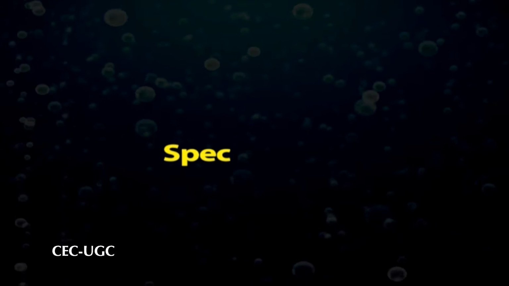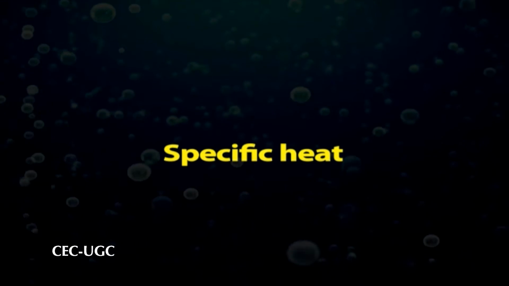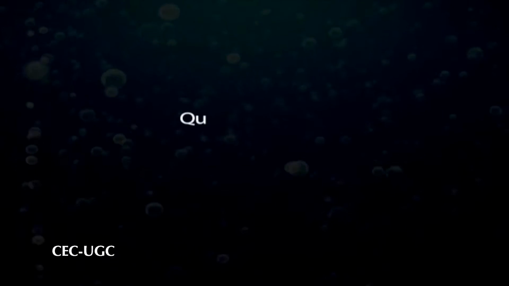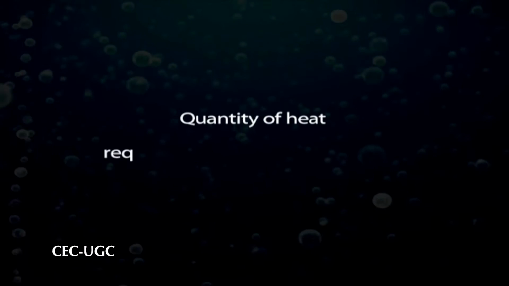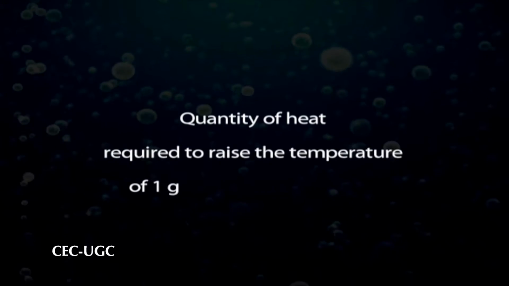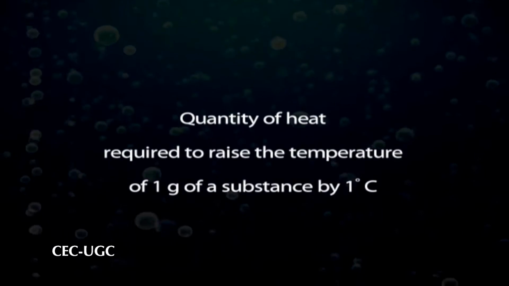One of the important physical properties of water is specific heat. What is specific heat? Specific heat is the quantity of heat required to raise the temperature of 1 gram of a substance by 1 degree centigrade. Water has the highest specific heat capacity of any known liquid.